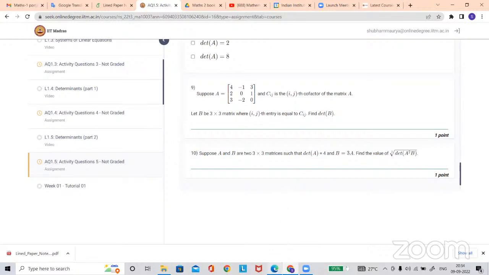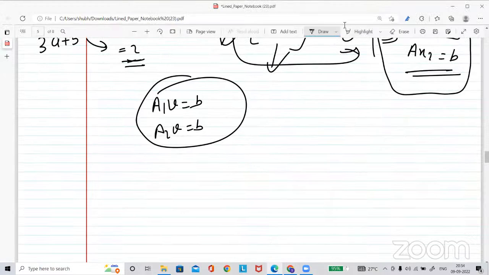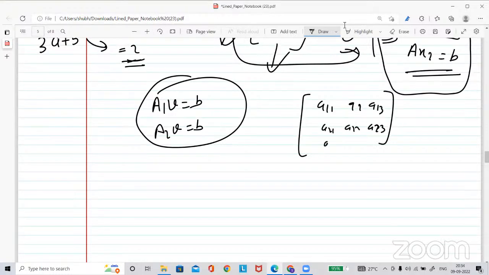Otherwise, I can briefly tell you what a cofactor is. Suppose you have a matrix with entries A11, A12, A13, A21, A22, A23, A31, A32 and A33. This is for 3 cross 3, but it will work for 2 cross 2 also. Suppose you want to find the cofactor with respect to an entry. You cross out the corresponding row and column.